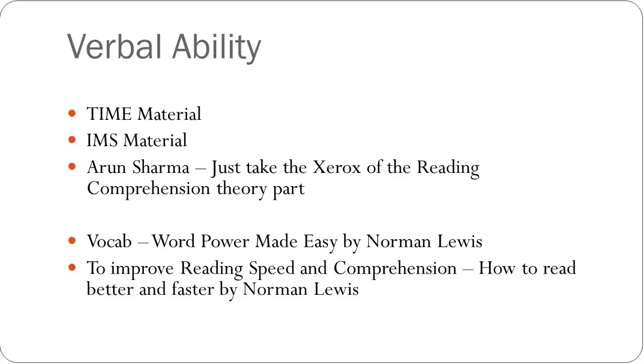Apart from that, one thing which people generally tend to avoid is improving their reading speed and their comprehension skills. See people, CAT is a paper which has a limited amount of time. You need to solve 24 RC questions and 10 miscellaneous verbal ability questions in about an hour. So you'll need to read fast because most of the questions are based on reading, right? So if you have a good reading speed, then you will have an edge over your peers. So I would suggest you either download an ebook or buy this book called How to Read Better and Faster by Norman Lewis.